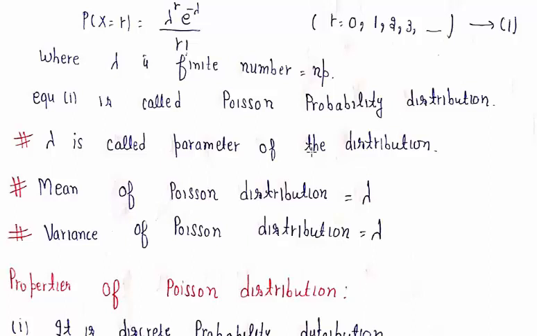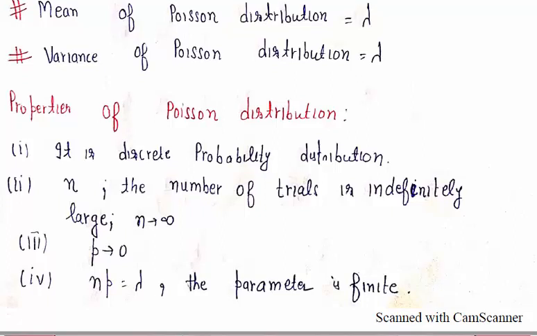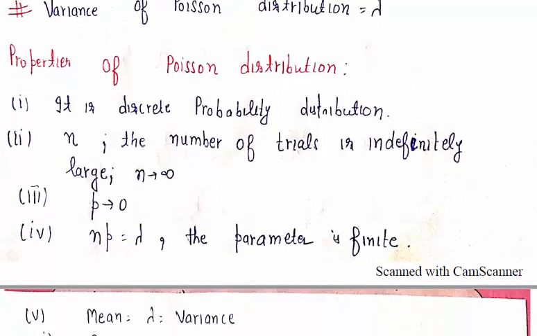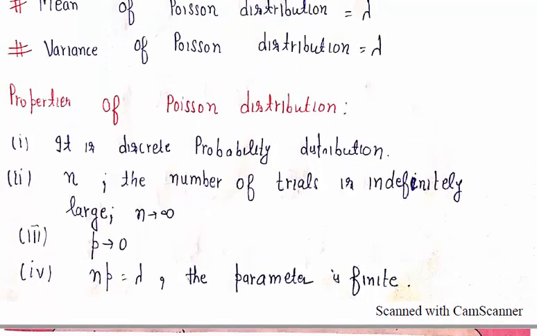Next, the mean of Poisson distribution is lambda, and the variance of Poisson distribution is also equal to lambda. So in the Poisson distribution, mean and variance are equal and both equal lambda, the parameter of the distribution.